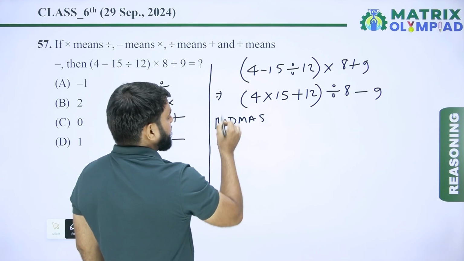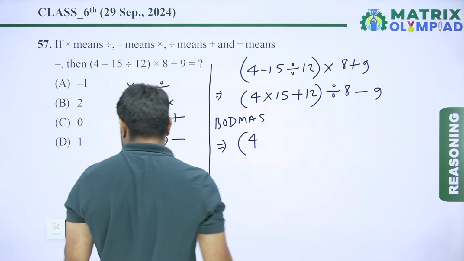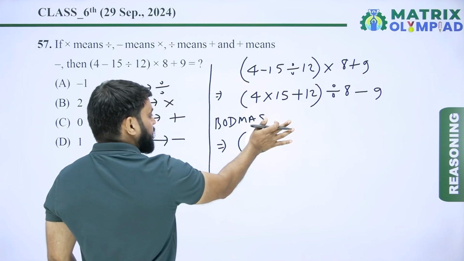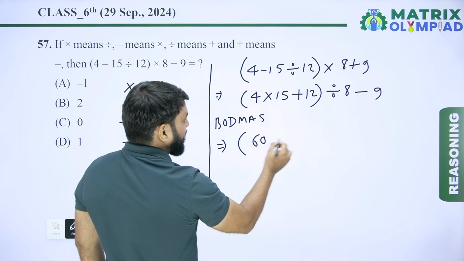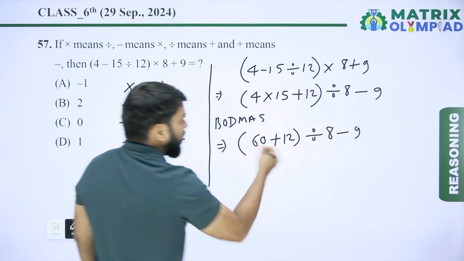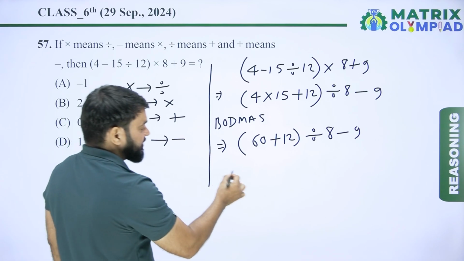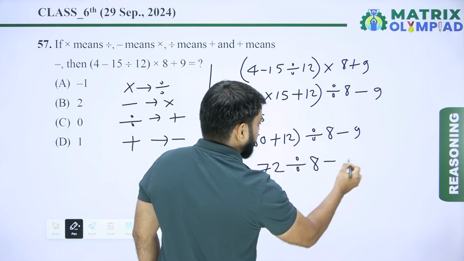So first solve the brackets. So 4 multiply by 15, it means 60 plus 12. Now divided by 8 minus 9. 60 plus 12, it means 72. 72 divided by 8 minus 9.